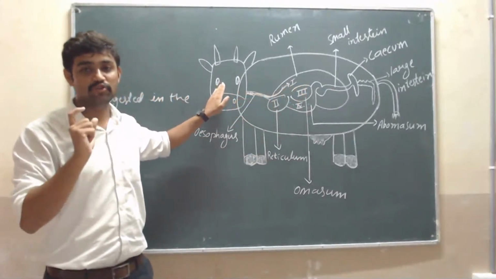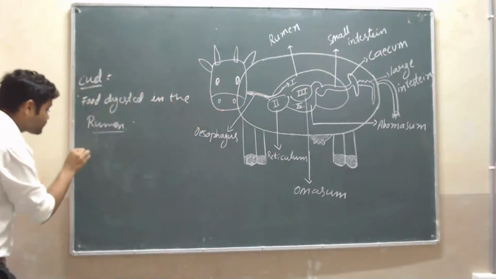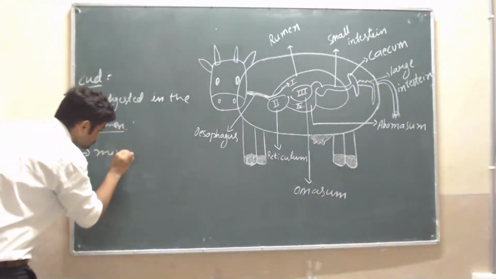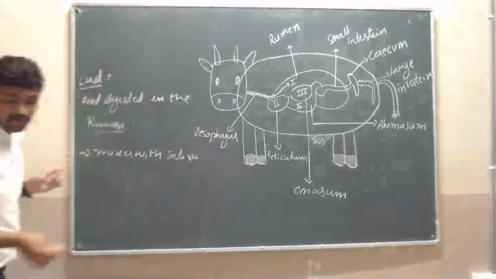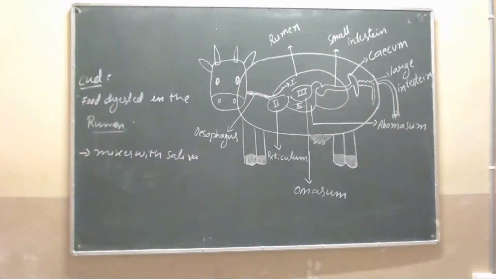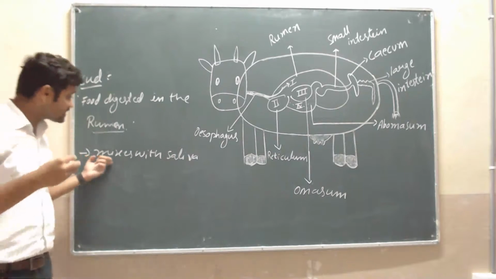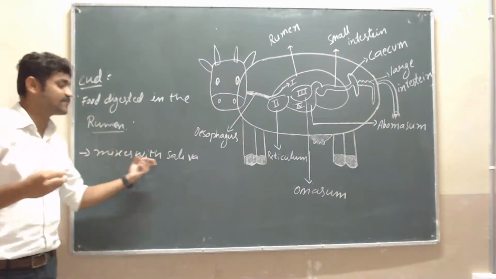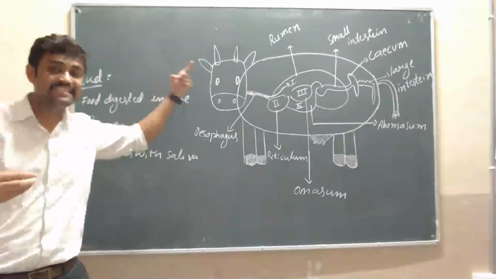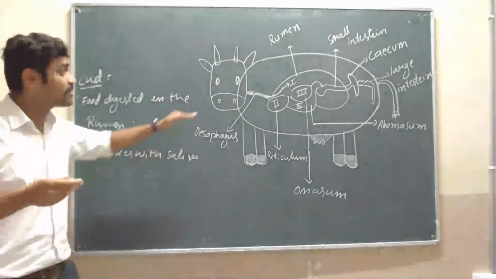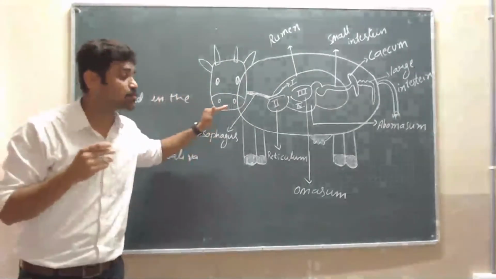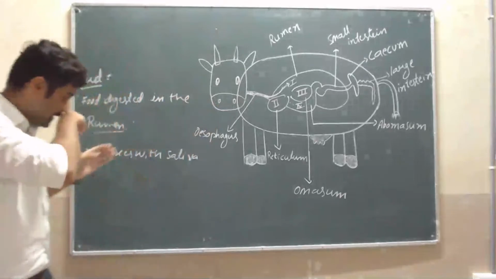In the mouth, that food mixes with saliva, and again it is chewed. That process is called rumination. What is that? Rumination.